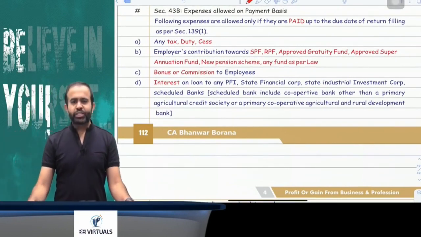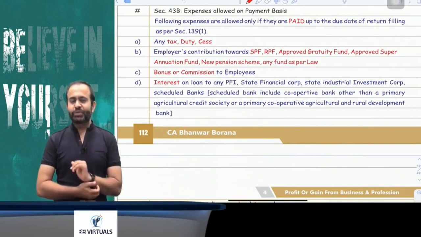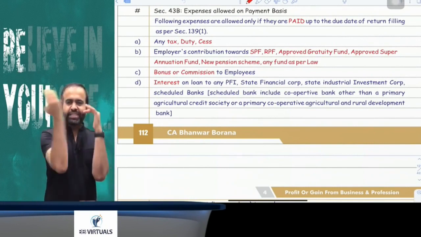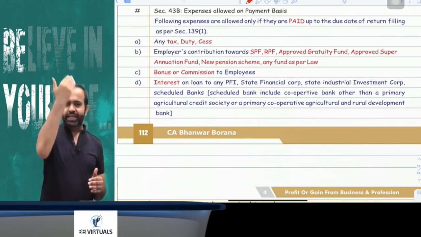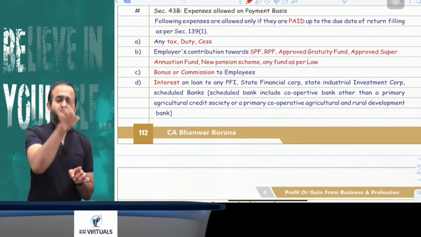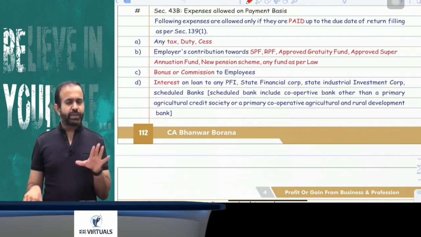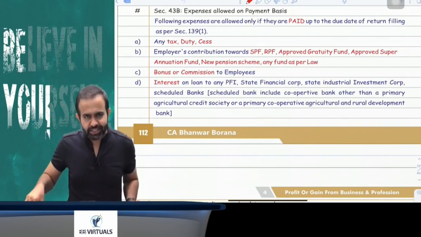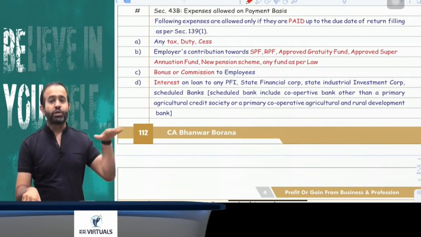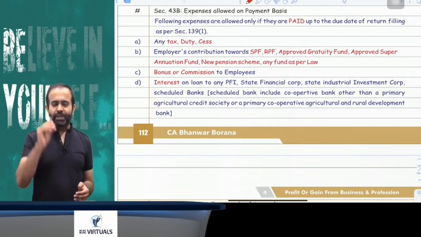Now the next section is Section 43B. This section interferes at various places. This section says that the following expenditure is allowed only if the actual payment of that expenditure is made up to the due date of return filing. Otherwise that expenditure is not allowed as deduction in the current year. That will be allowed in the year in which actual payment is made. So all people please pay attention.